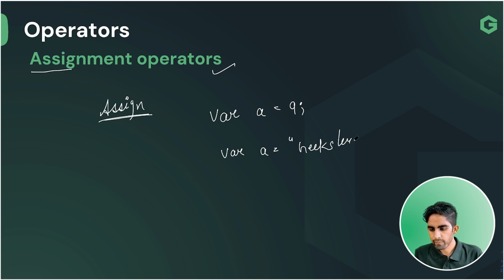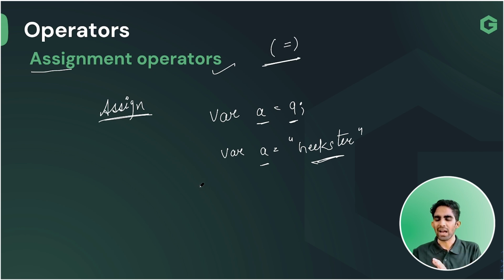Now what is happening here, team, is that I am assigning a value. I am assigning 9 to this variable name A. I am assigning Geekster to this variable. So what I am doing is just assigning a value. If you want to assign a specific value to any variable, we are going to use this assignment operator, and the symbol is this equal to, team. Equal to, that is the simple meaning of the assignment operator, team.